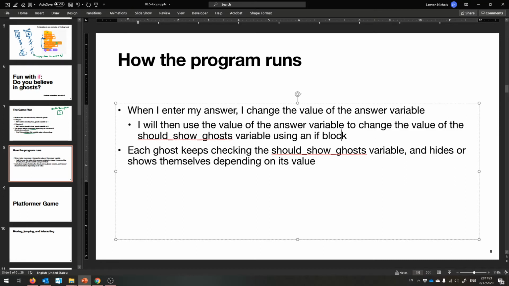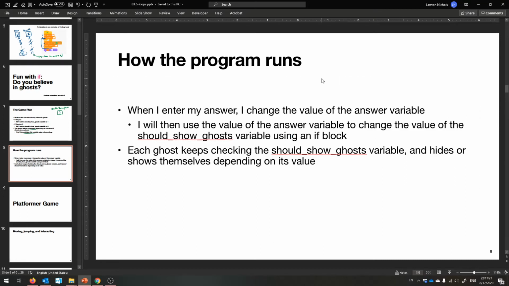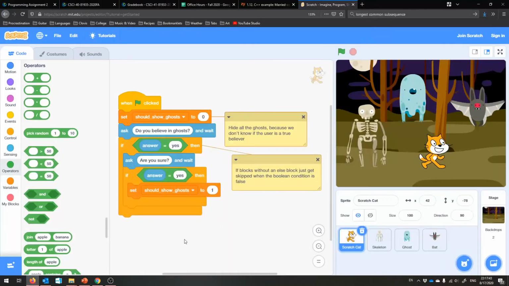And really I should say block. Everything is a block in Scratch, but I'm used to programming in non-block languages, so I say statement a lot, but I hope you know what I mean. So yeah, each ghost just continuously checks that variable and either hides or shows themselves, depending on whether or not that thing is 1 or a non-1 value.